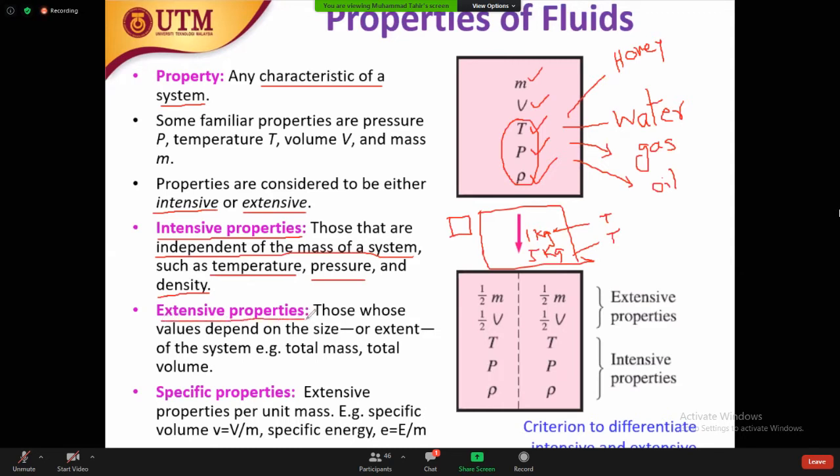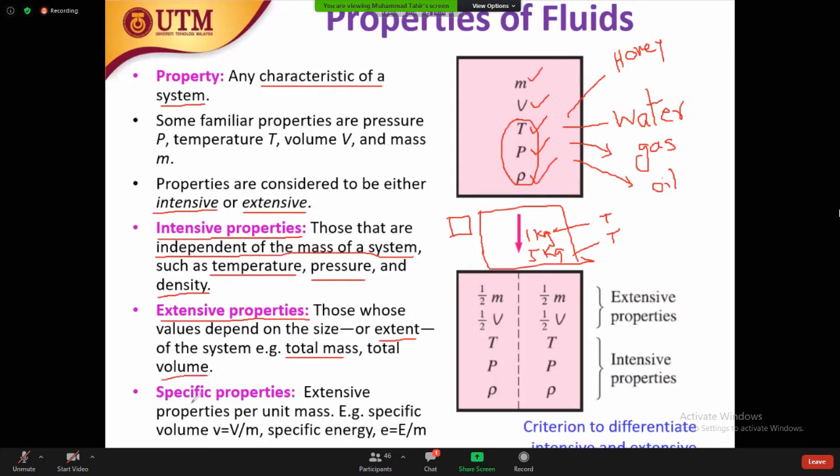Extensive properties are dependent on the size, the mass, or the extent of the system. For example, you have the total mass and the total volume.